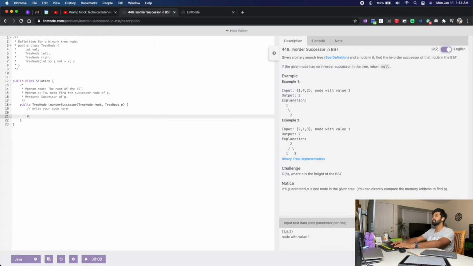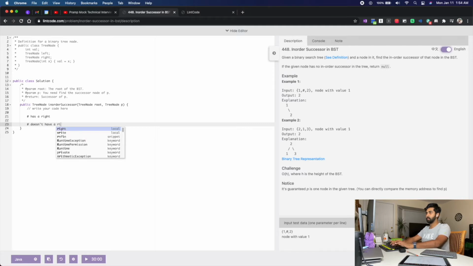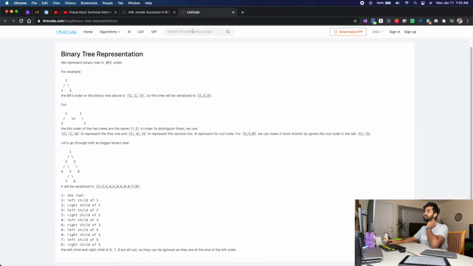Initially, I'm thinking there are two cases of dividing it. One is the node has a right child, and the other is it doesn't have a right child. It's an IDE, so I'm getting prompts. I think if you have a right child, it becomes simple, because in a given binary search tree, I need to find a good binary search tree example.